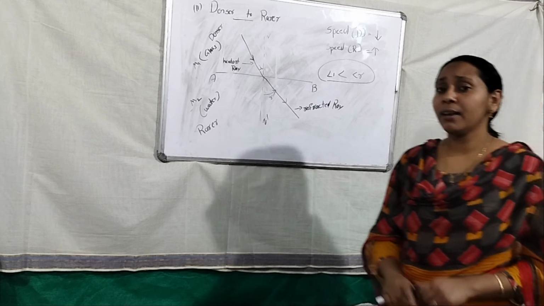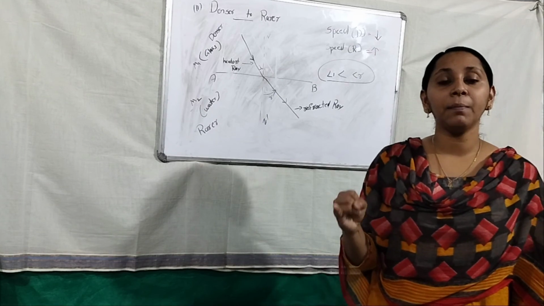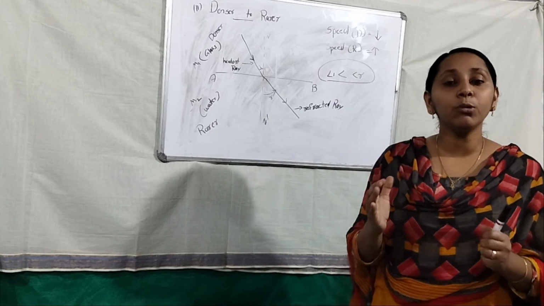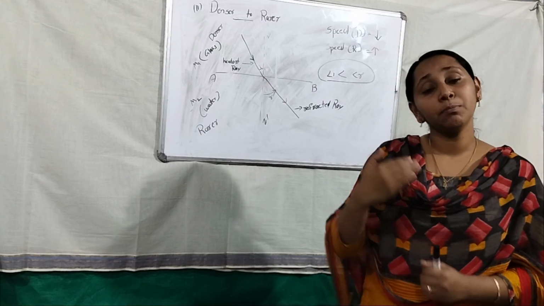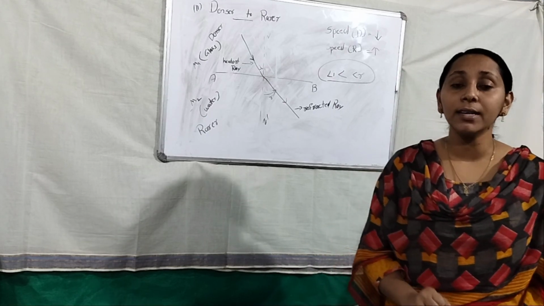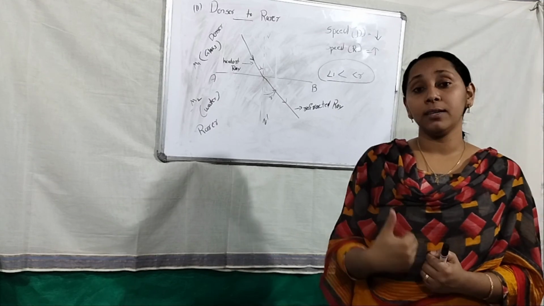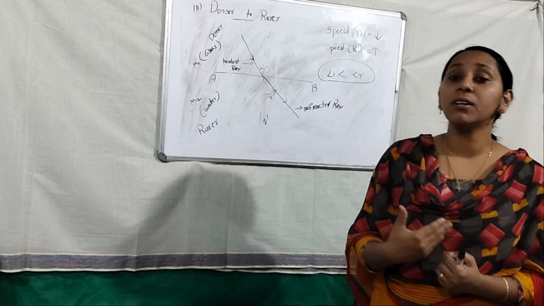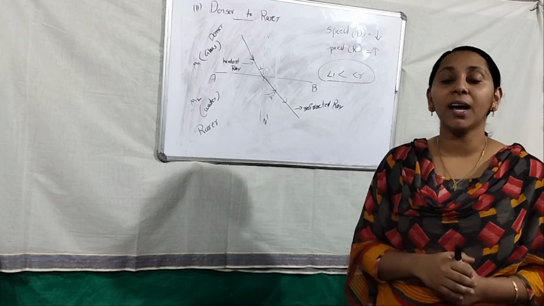In this video we dealt with different cases: what is a rare medium, what is a denser medium, and how to identify them. The medium with more particles in a unit area is called the denser medium. Rare to denser, the light ray goes towards the normal. Denser to rare, the light ray goes away from the normal.